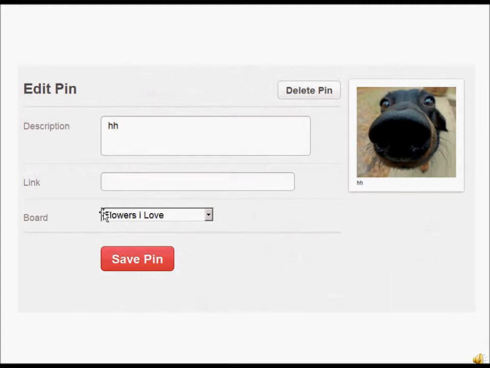And this screen, there's that HH thing again. And by the way, on every picture, on every pin that you have in your file or not, even if it's in a wrong file, if you ever want to delete it, you must come to the edit. As soon as you hover over a picture, it will bring up comment or repin or edit. And you hit the edit button, and you'll come to this screen, and this is where you can delete your picture if you want to. Any picture. But right here is where you want to write in your description, and right here is the link button.